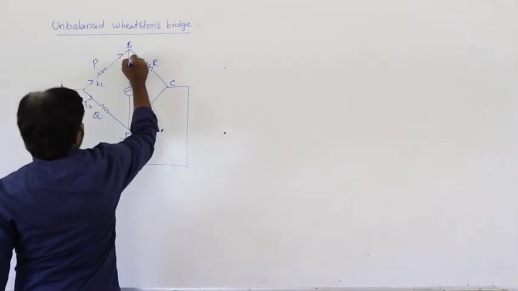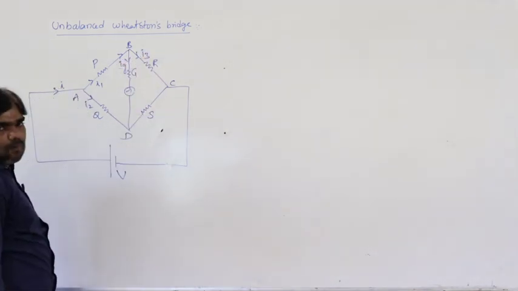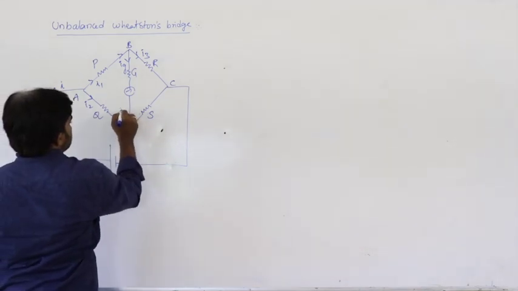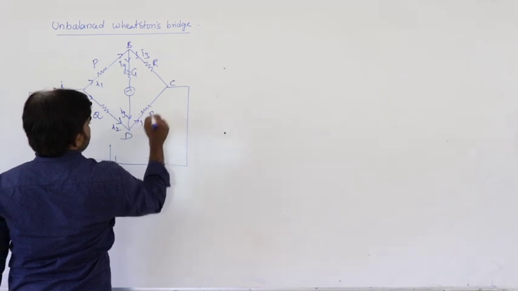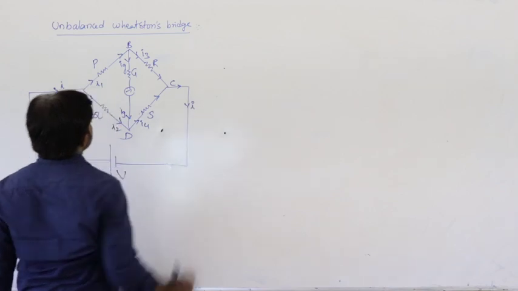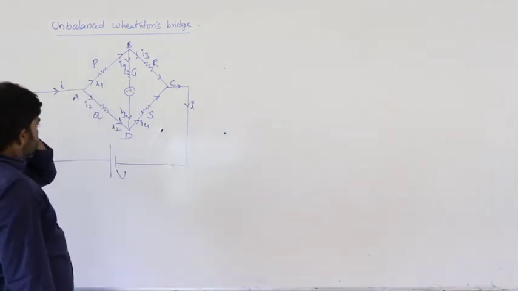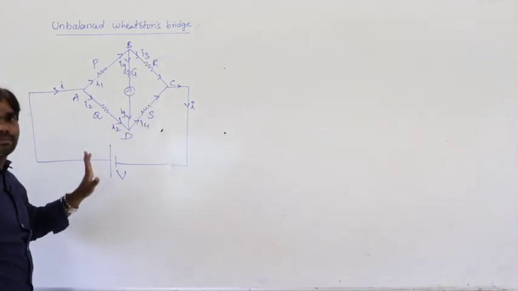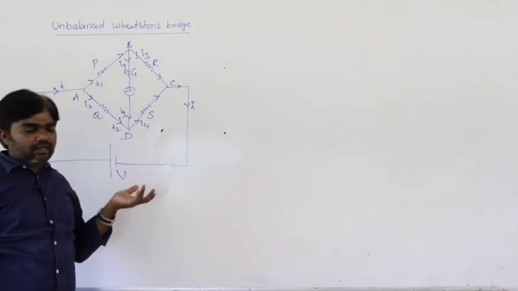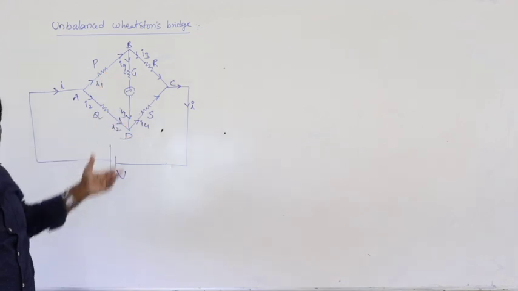Here I1 divides into I3, IG. Here it is I2, IG, and it combines into I4. So this is again I, like this. So in this situation, if the bridge is not balanced, then how can we calculate the effective resistance? How can we calculate that?